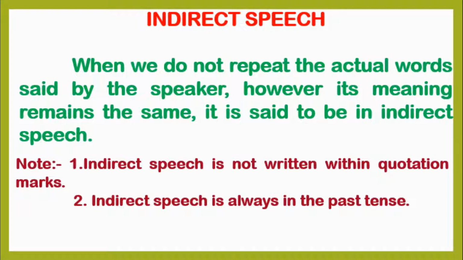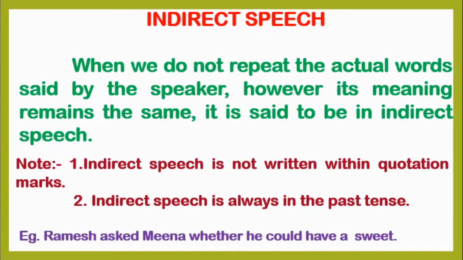Second, indirect speech is always in the past tense. For example, Ramesh asked Meena whether he could have a sweet. Here, the actual words of the speaker are not repeated, but the meaning of the sentence has remained the same.